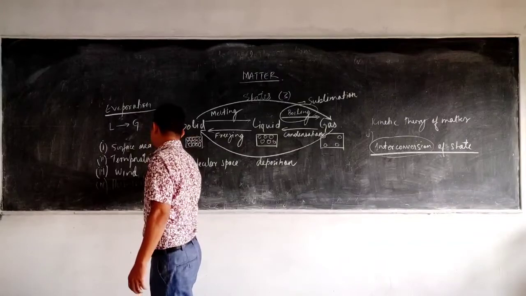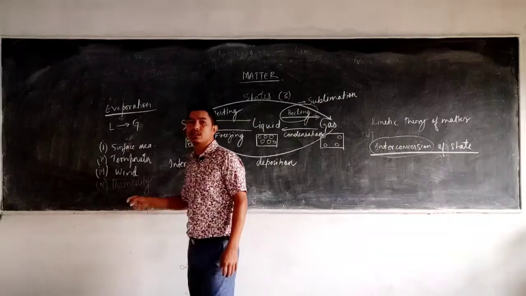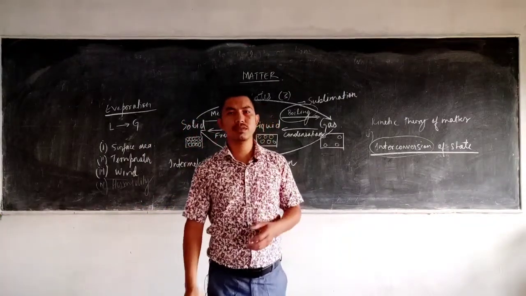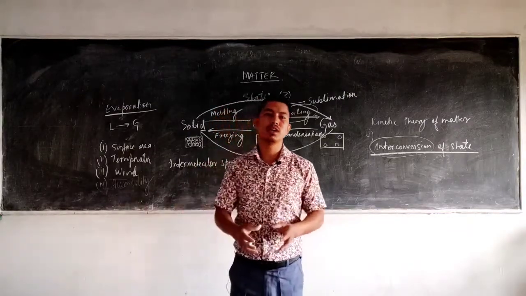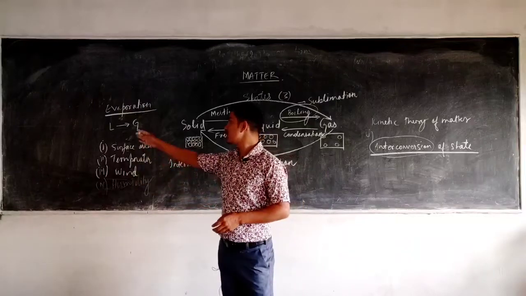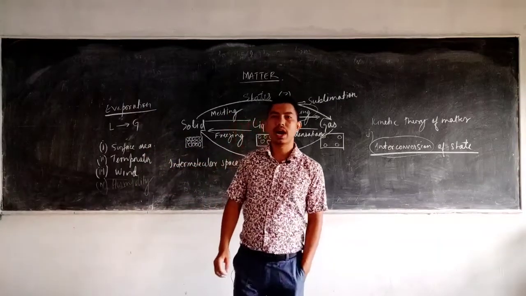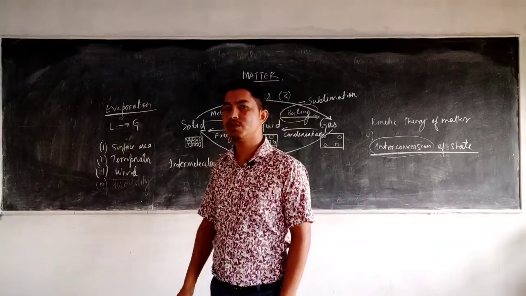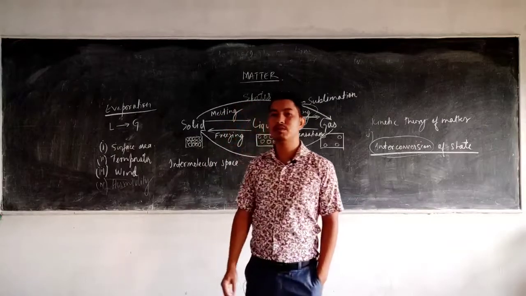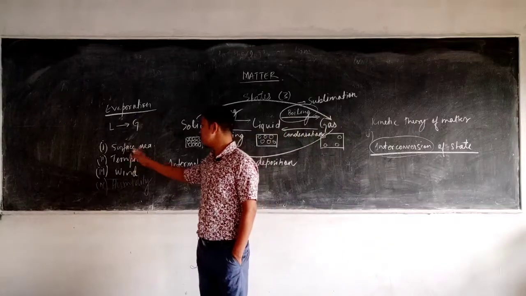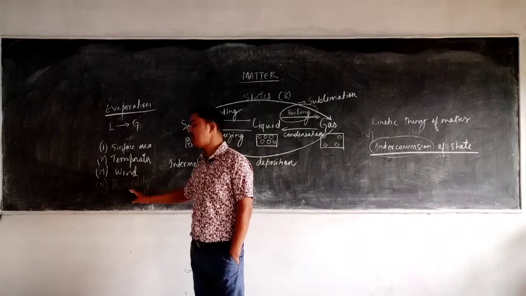So what is humidity? You must have learned in geography as well. The presence of water vapor in the atmosphere is known as humidity. If there is already water vapor, it takes a longer time for the liquid to evaporate. So higher humidity means the rate of evaporation will be low. Basically there are 4 factors on which the rate of evaporation depends, namely the surface area, temperature, wind and humidity.